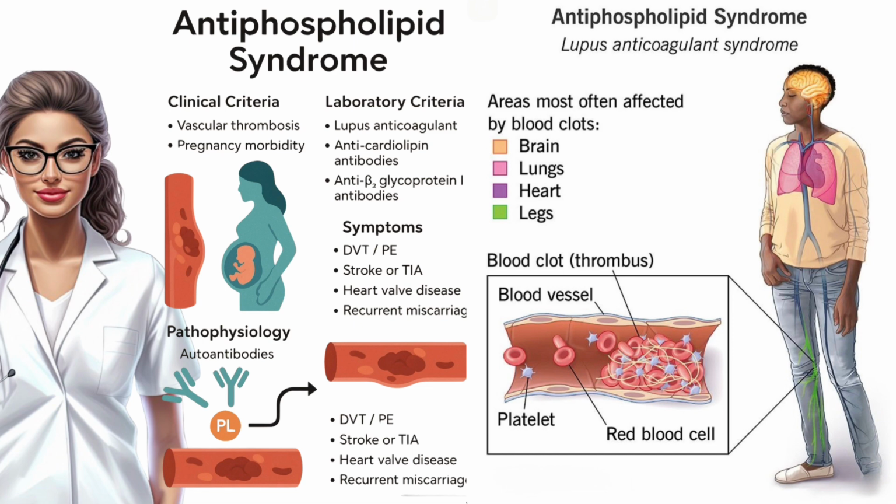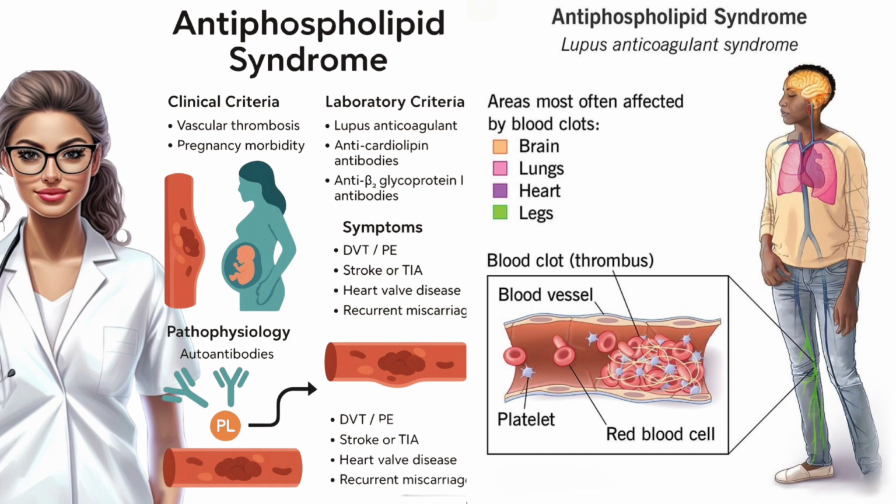Pathophysiology. Now, why does this cause clotting? These antibodies don't attack phospholipids directly. They bind to proteins, mainly beta-2 glycoprotein 1, on endothelial cells, platelets, and trophoblasts. That binding activates the endothelium, increases tissue factor, complement, and platelet aggregation, while impairing natural anticoagulant systems. In pregnancy, these antibodies disturb trophoblast development and placental blood flow, explaining the miscarriages and growth restriction. So, thrombosis in vessels and failure of placental function are 2 sides of the same mechanism.